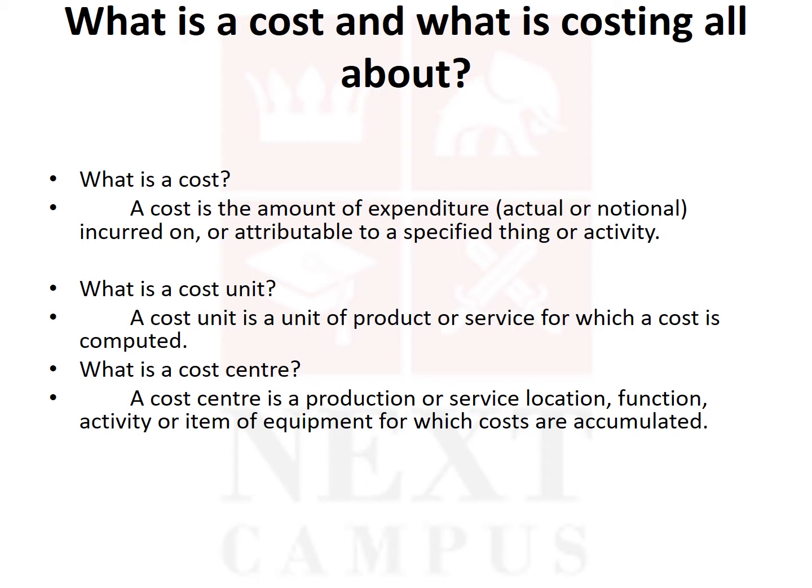To produce a packet of lunch, the cost is this much. That's cost. The expenditure may be raw material, labor, maybe overhead. Example, cost of a particular lunch packet, cost of a pen.